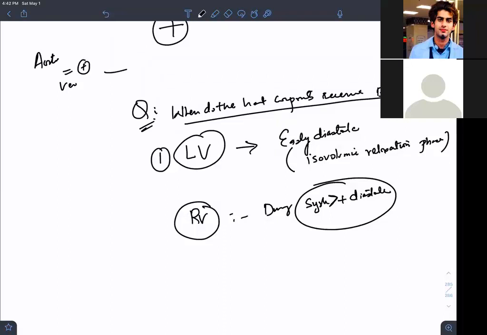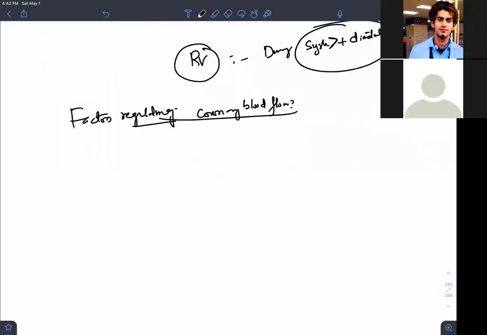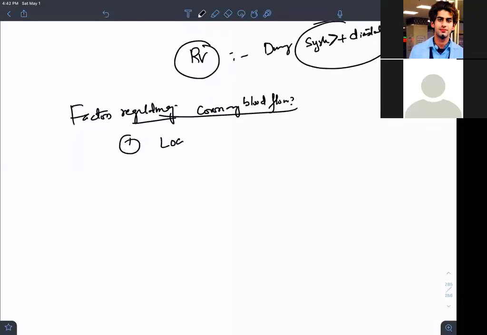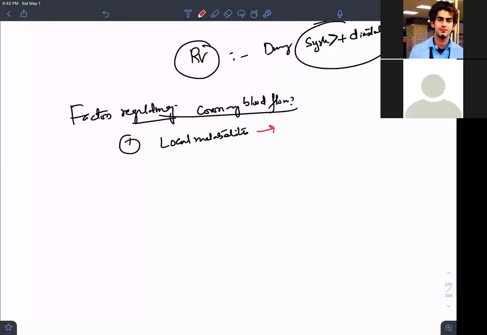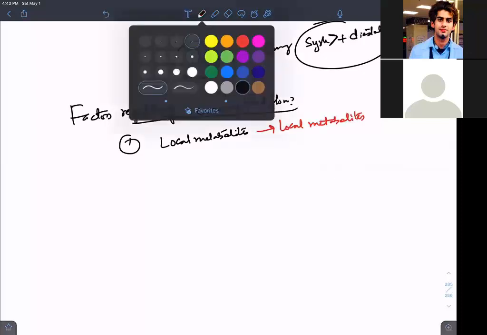Okay. Now, factors regulating coronary blood flow. Which factors will regulate the coronary blood flow? Number one, local metabolites. Take the red pen. The people who are joining late, I will ask them in the end on the audio. Local metabolites. Number 2.